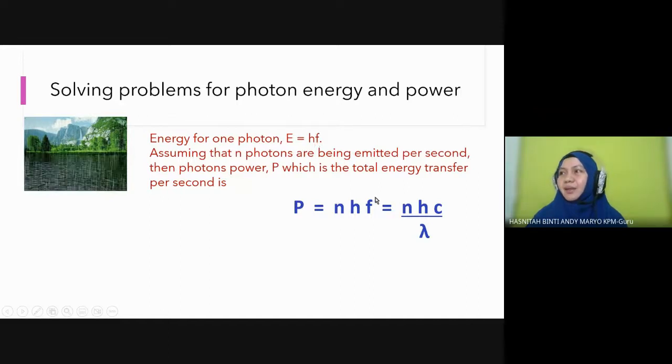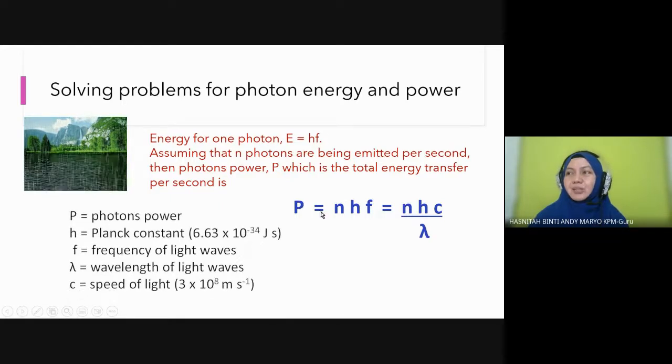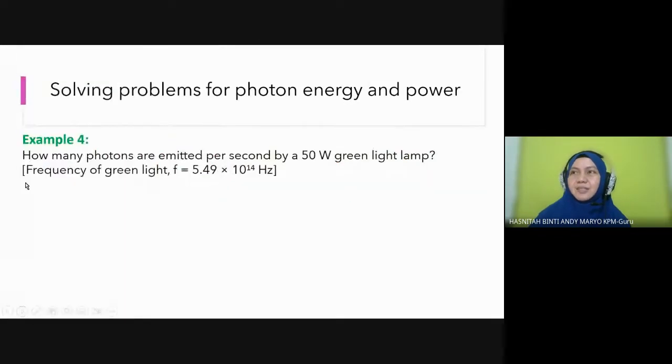Okay, then again this F can be substituted with C over lambda. So this is another formula you can apply to find power: number of photon, Planck constant, speed of light, and this is the wavelength. Depending on what information you are given, you can use the first or the second formula to find power. Okay, tengok contoh lah. Do you know what this symbol represents?